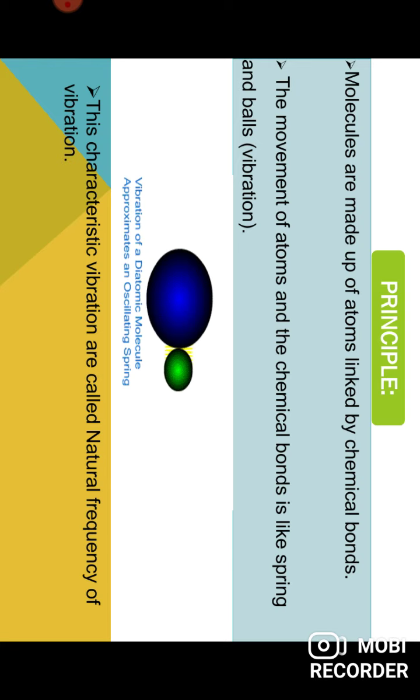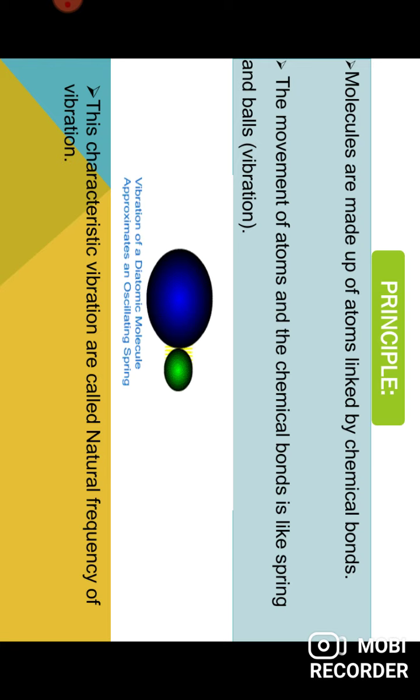So IR radiation is absorbed through the vibration of the atoms and bonds, the movement of atoms and the chemical bond in the molecule. These characteristic vibrations are called natural frequencies of vibration. The basic idea is that a molecule is made up of atoms linked with chemical bonds, and there is some movement between them.